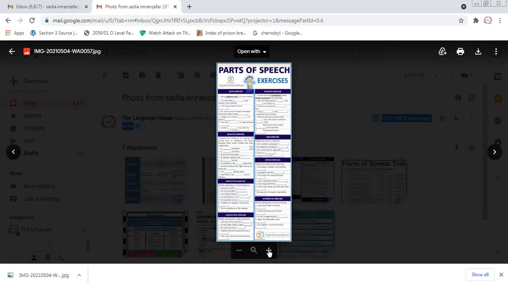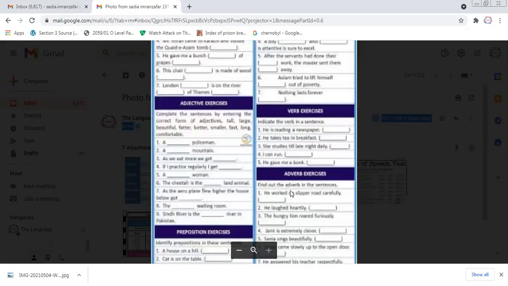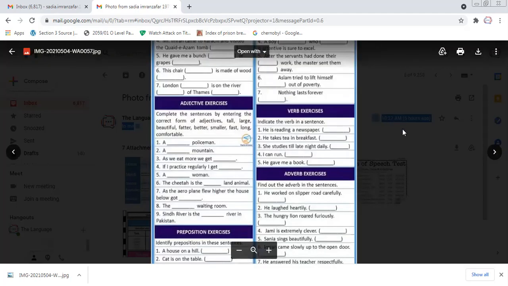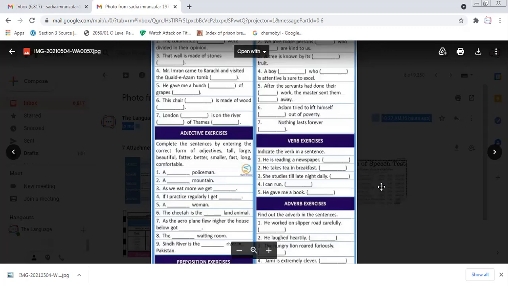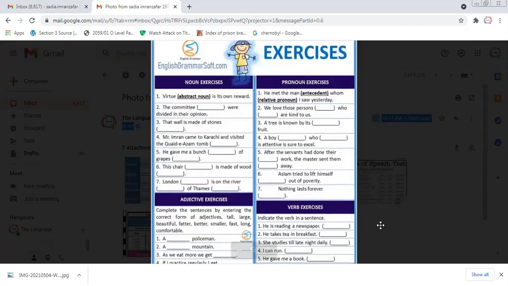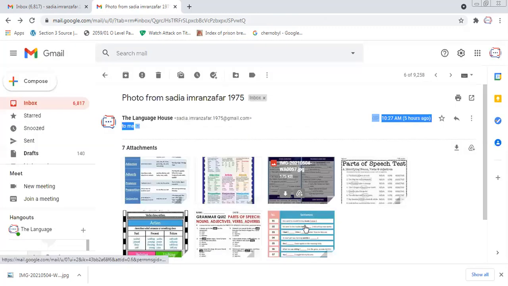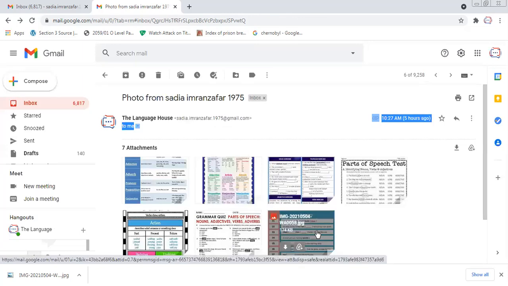I will be sharing different types as well, and there is an exercise for different types of nouns. We are going to talk about different types in detail.